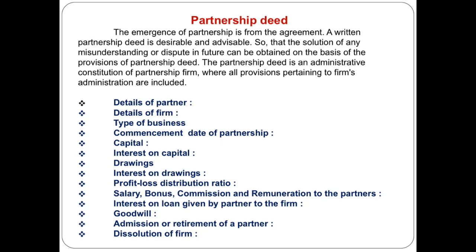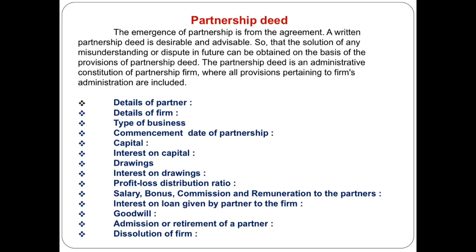Following are the things to be included in partnership deed: details of partners, details of firm, type of business, commencement date of business, capital of partners, interest on capital, drawings, interest on drawings, profit and loss distribution ratio, salary, bonus, commission, remuneration to the partners, interest on loan given by partner to the firm, valuation of goodwill, administration and retirement procedure, and dissolution of firm.